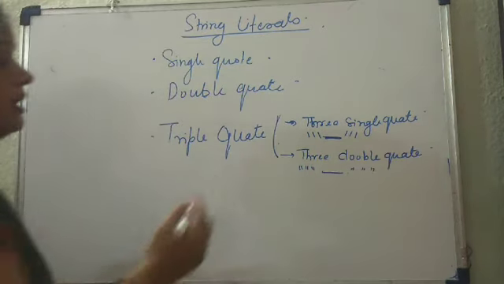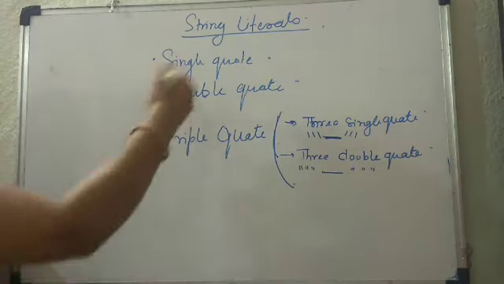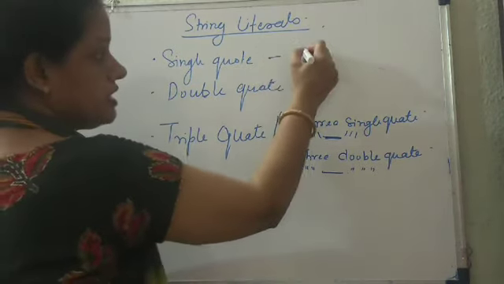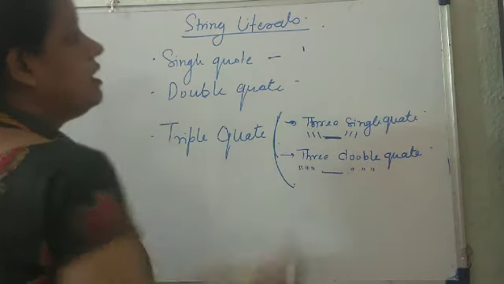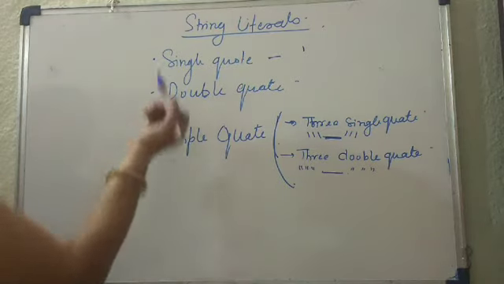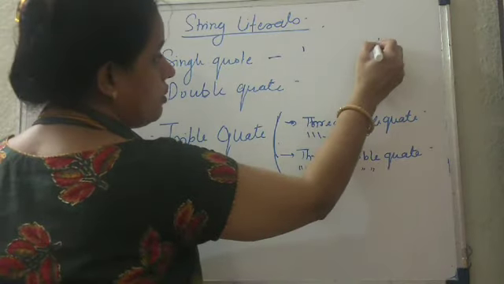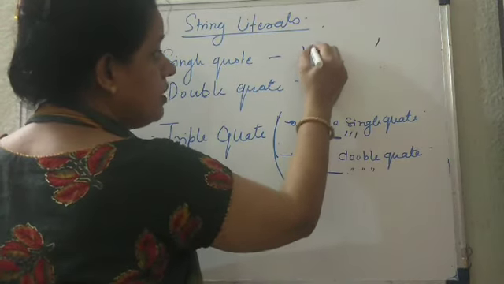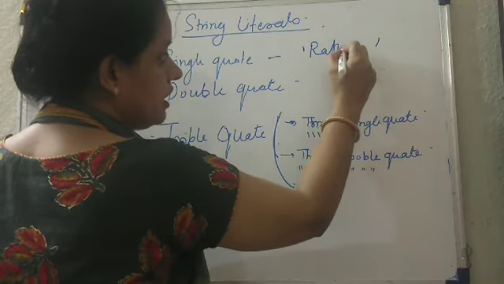Actually this triple quote is used for a special purpose, I'll tell you. Whether it is single quote, double quote or triple quote, it must be opened and closed, and whatever comes in between is considered a string literal.